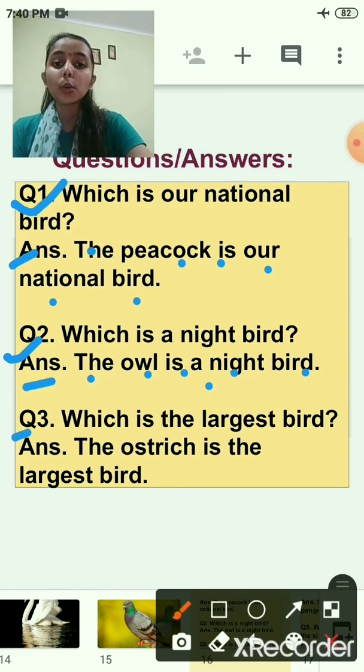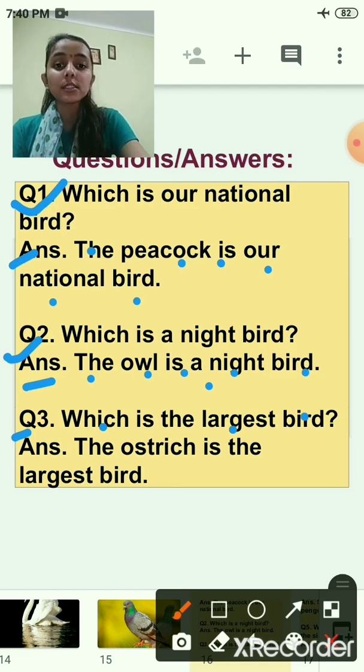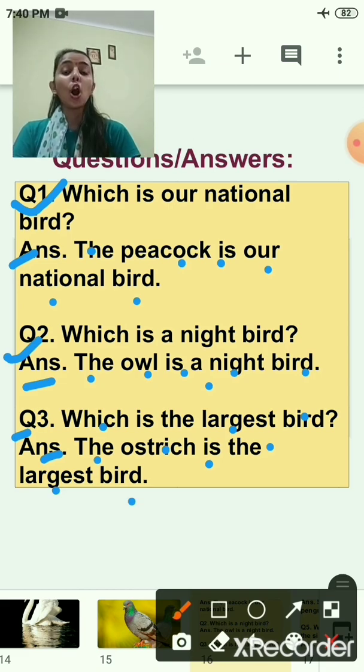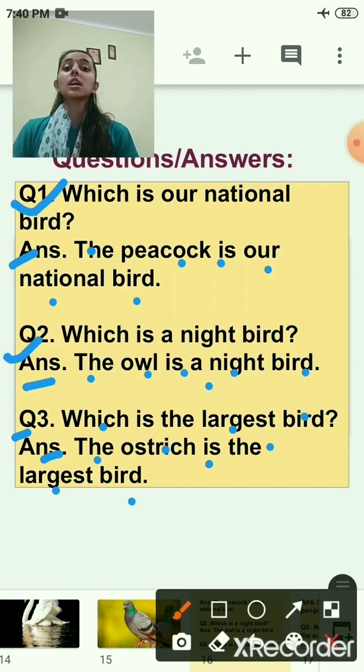Now third question. Which is the largest bird? Yes, I told you. Ostrich. The answer is the ostrich is the largest bird.